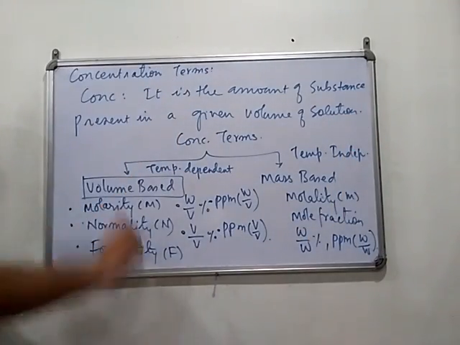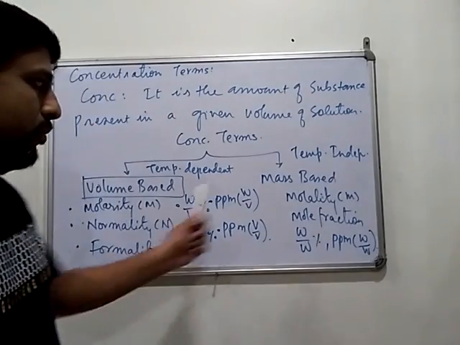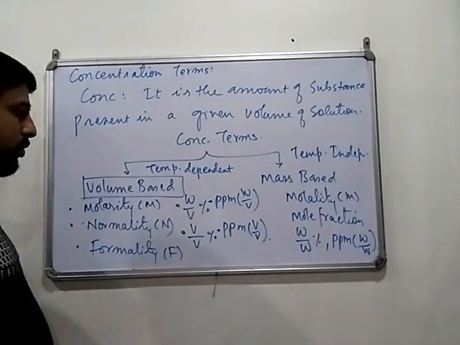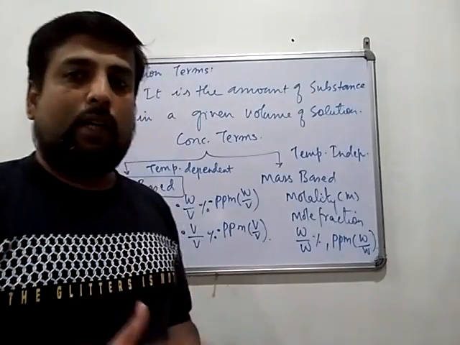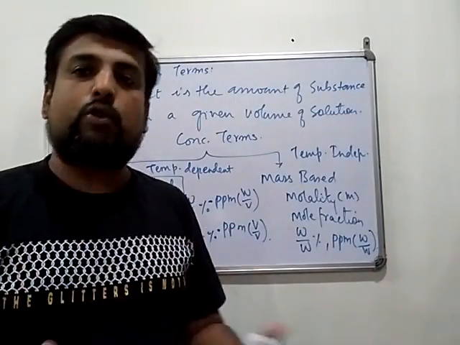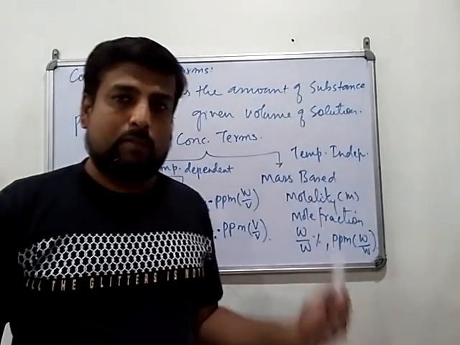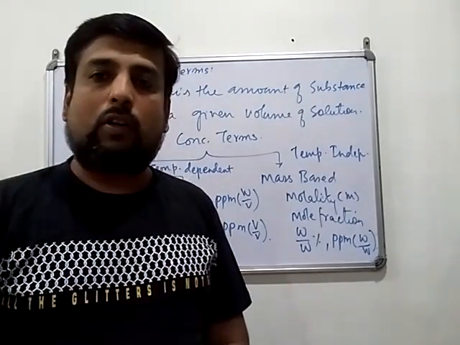So mainly we can classify these concentration terms based on volume and mass. Suppose you want to convert one concentration term into another, what term should be given? These are volume based terms and these are mass based terms, and there is one term which relates volume and mass, and obviously this is density.